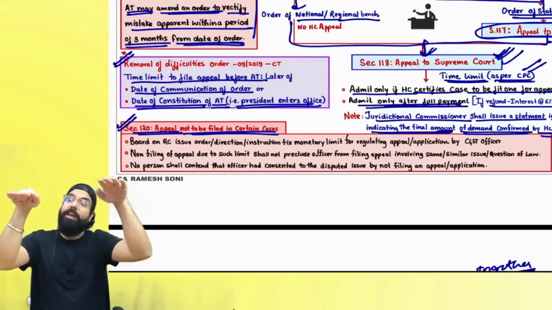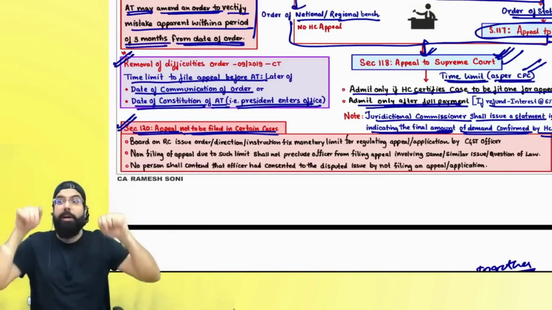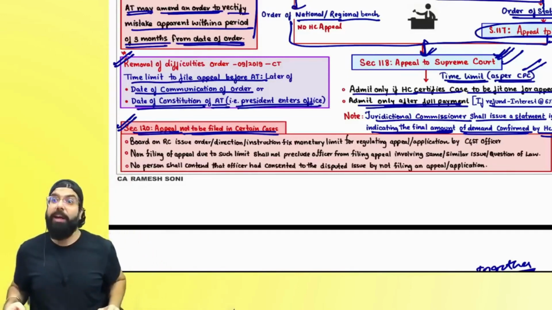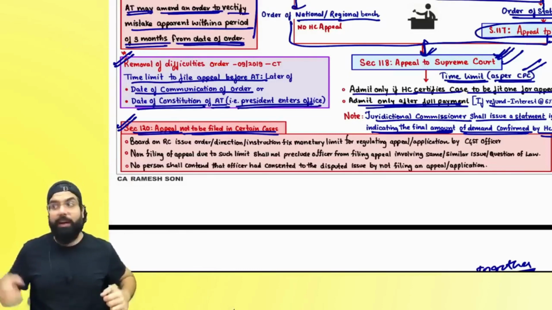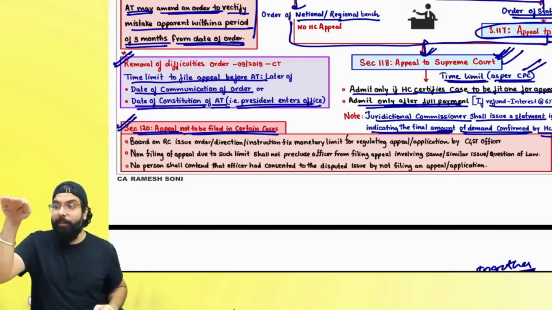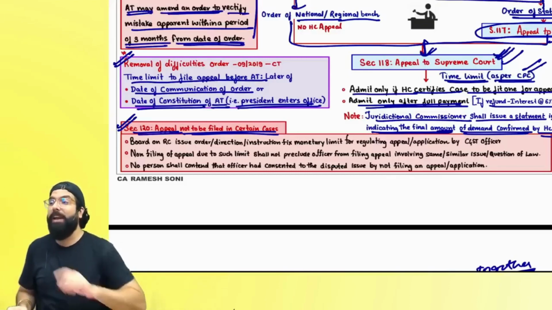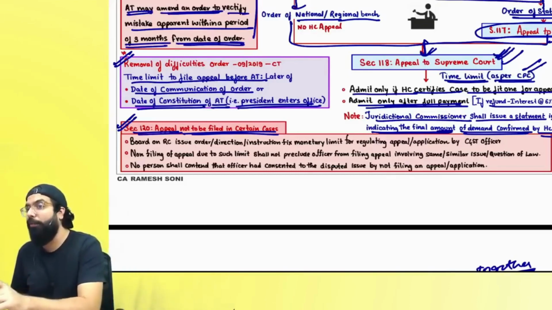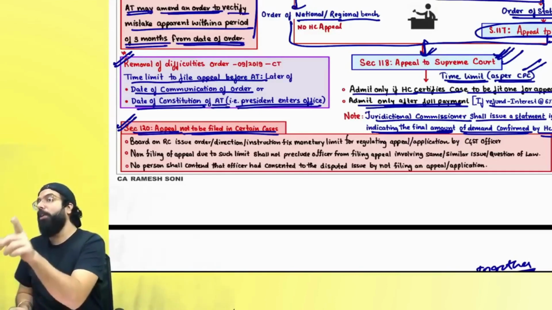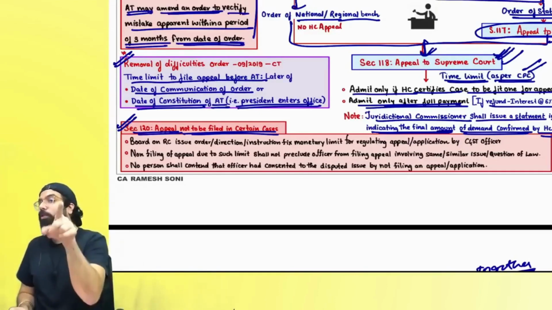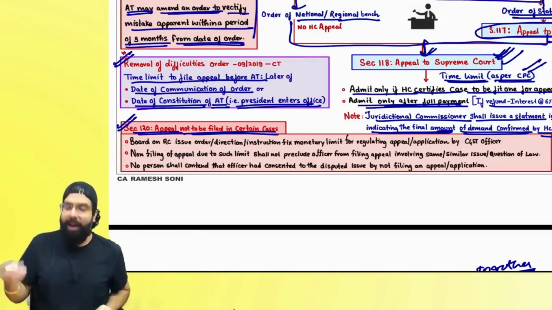But the amount was very high. It was beyond the monetary limit and the officer went for an appeal. Now you can't go ahead and contend against the officer. You can't say, hey officer, the last time I did the same issue, you did not go for an appeal, now I am doing the same issue, why are you going for an appeal? You can't say that to the officer. Earlier he did not go because the monetary limit was less. Now he is going because the monetary limit might be higher.